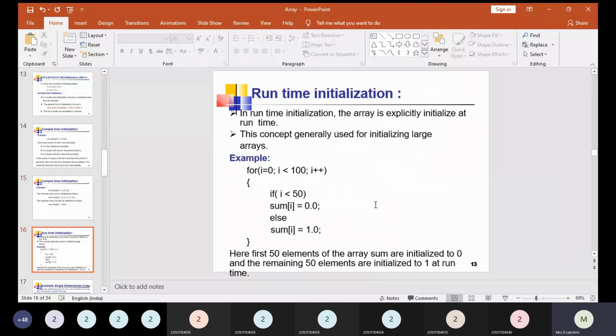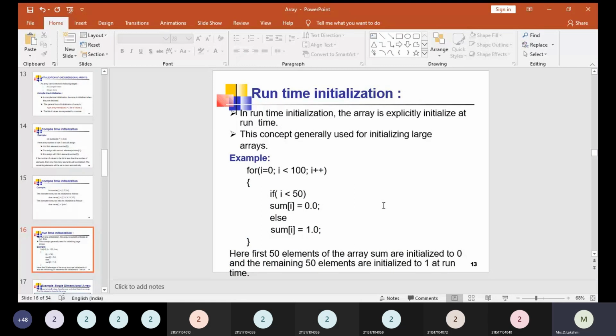Next one, runtime initialization. Here the size of the array will be known during the runtime. In runtime initialization, the array is explicitly initialized at runtime. This concept is generally used for initializing large arrays. For i is equal to 0, i less than 100, i plus plus. If i less than 50, sum of i is equal to 0.0, else sum of i is equal to 1.0. Here we are passing that i value within the square bracket.